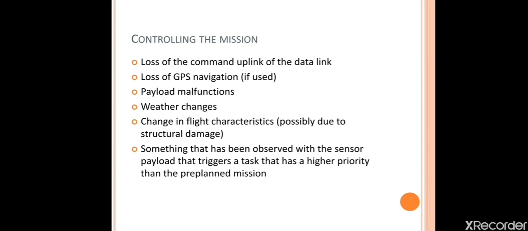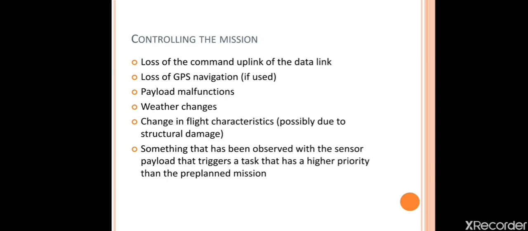Change in flight characteristics. This is caused by structural damage. If you refer to any V-N diagram for a flight envelope, as we increase the airspeed, what will happen? There are changes you can see on the structural side. As we go to higher speed, that will affect our structure also. Beyond one speed, what will happen? The structure will also fail. Here also, if you are operating our UAV beyond the airspeed or beyond the altitude limits, there is structural damage.